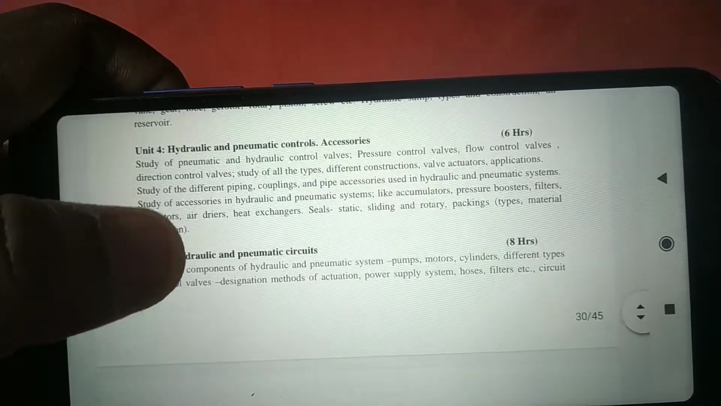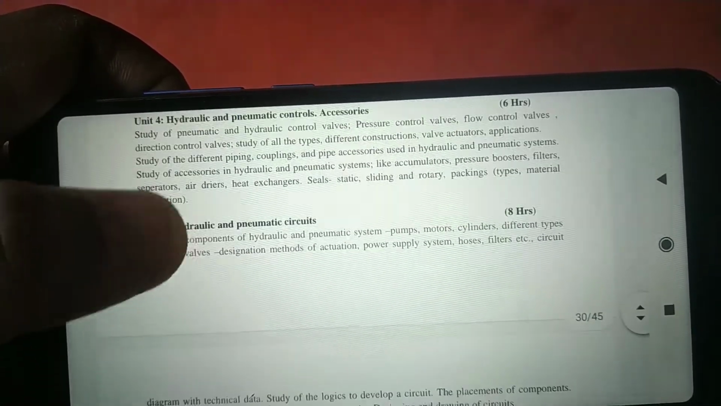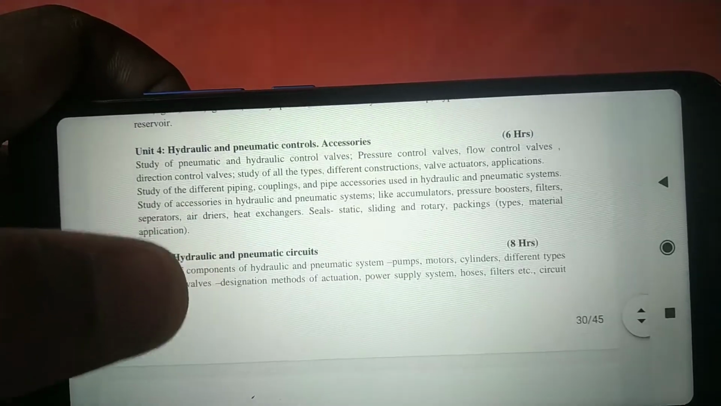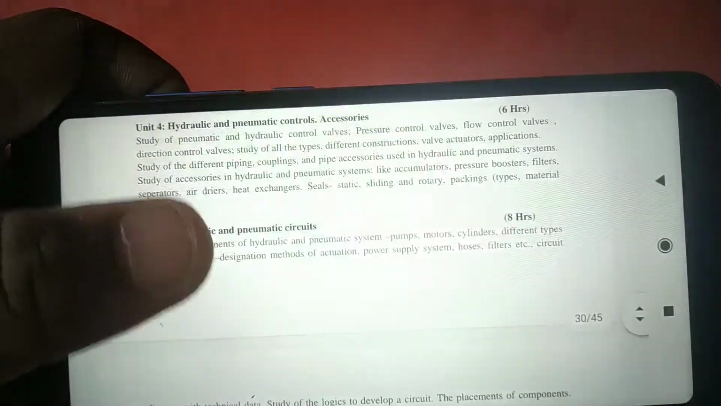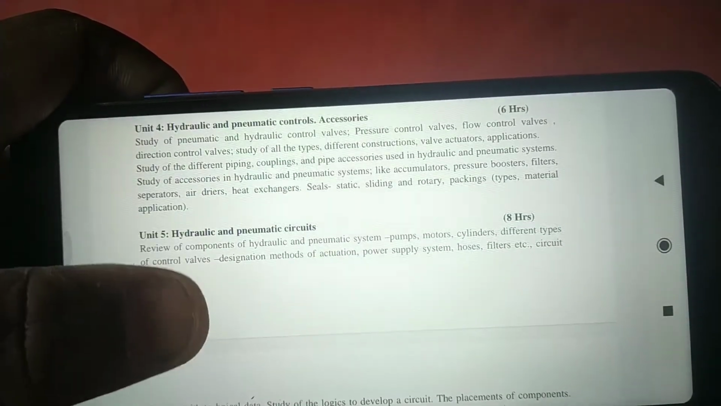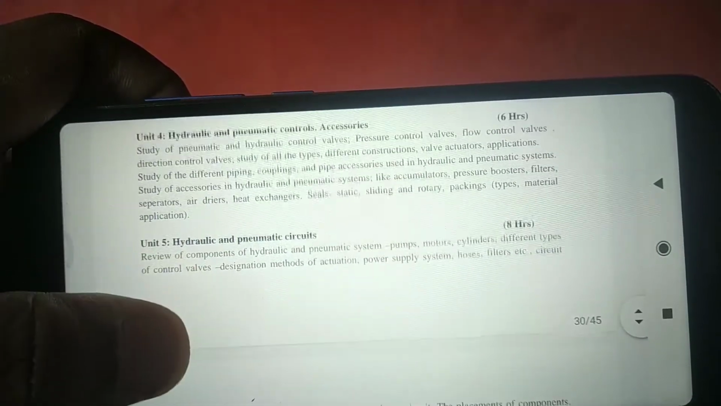Now in hydraulic and pneumatic control accessories, flow control valves are important, direction control or pressure control, and different types of valves which are used, and accumulators which are used, pressure boosters which are used is important.